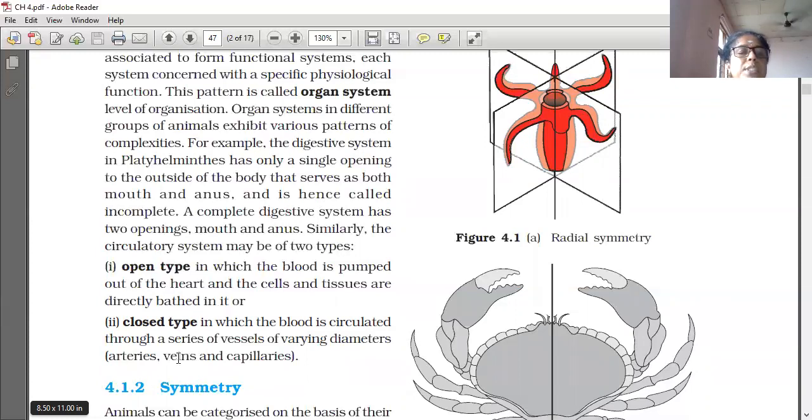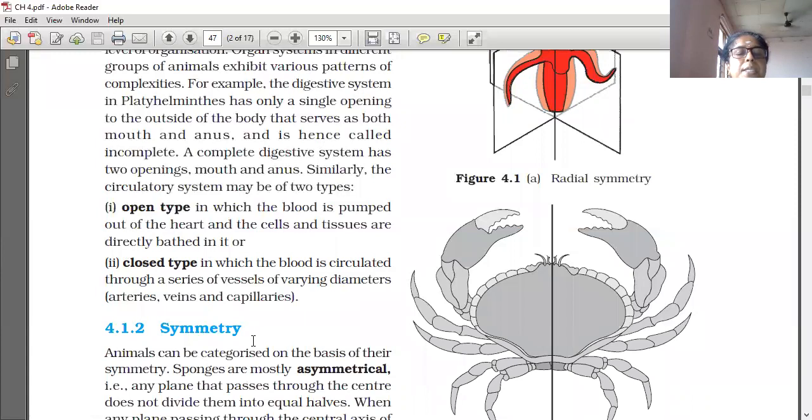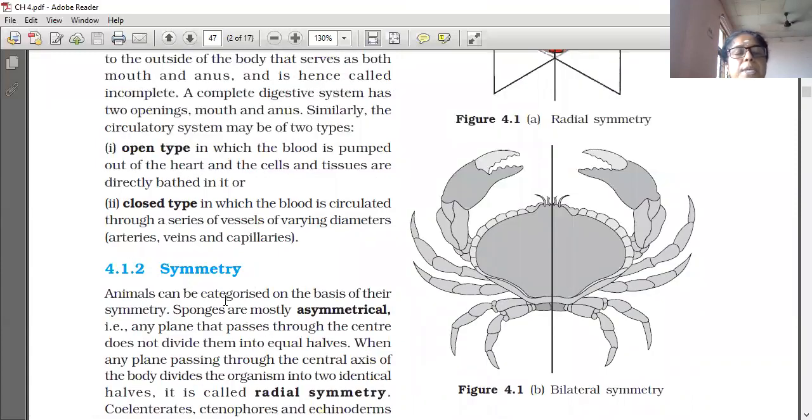Now we are going to discuss another feature, that is symmetry. Animals can be categorized on the basis of their symmetry. Sponges are mostly asymmetrical. Asymmetrical means any plane that passes through the center does not divide them into equal halves. That is called asymmetry. By no plane can it be cut into two equal halves.